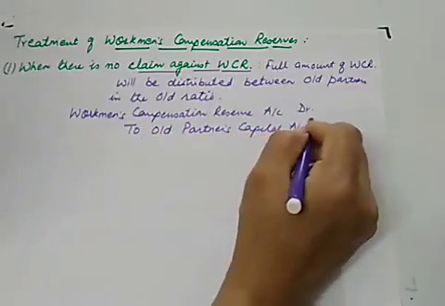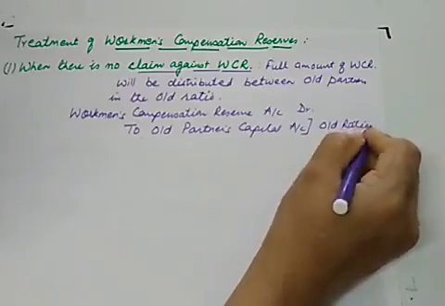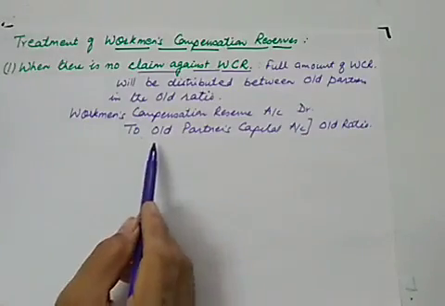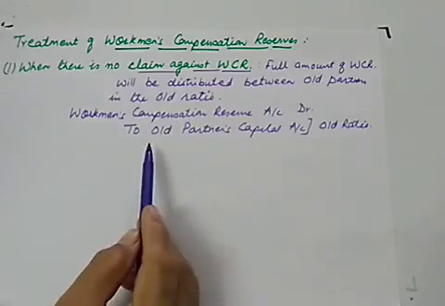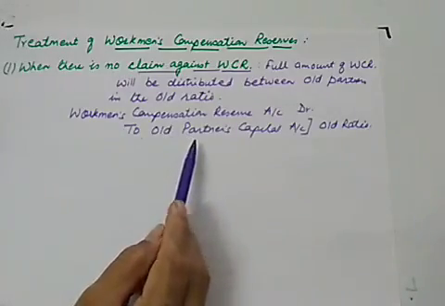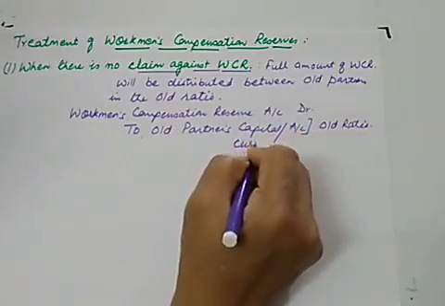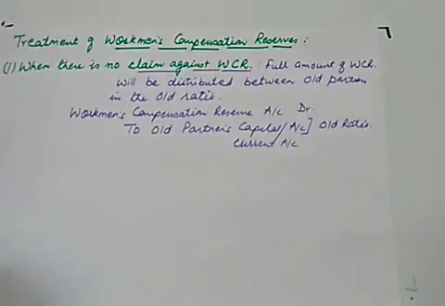And what will be the ratio? The ratio will be the old ratio. So if two partners A and B are there, we'll be writing to old partners capital account, to A's capital account, to B's capital account. Likewise, if they are maintaining fixed capital account, instead of capital, we'll be writing current account.